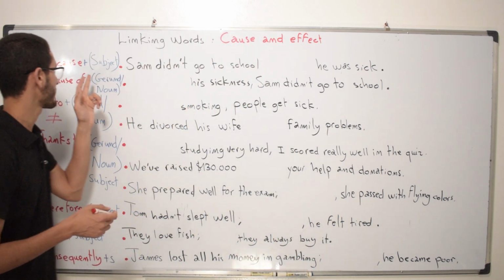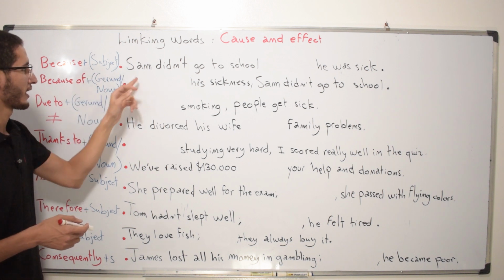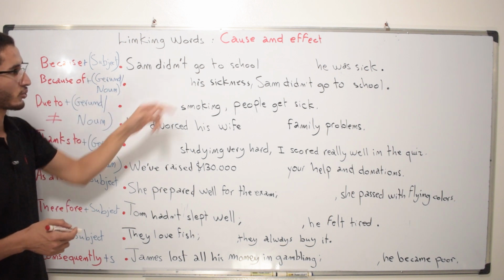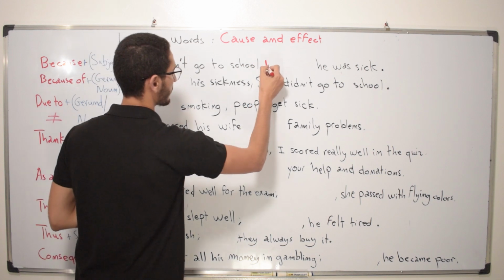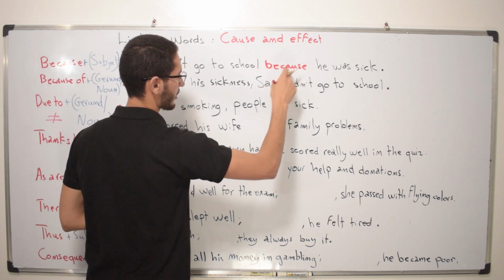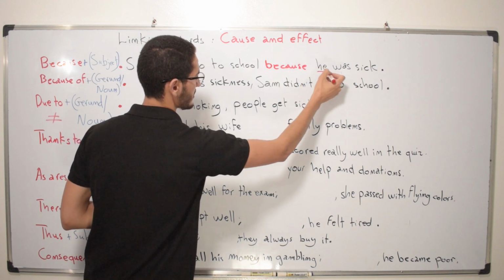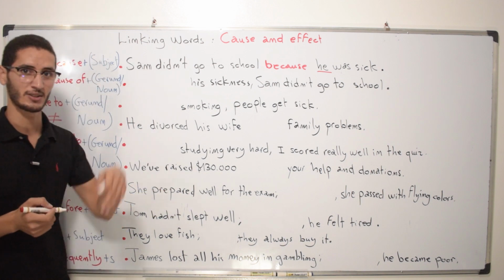So the first word we have today is because, which should always be followed by a subject. In this example, Sam didn't go to school. We can say because. So this is a subordinating conjunction. It should always be followed by a subject. So because this is a subject, he was sick. So this is a cause.